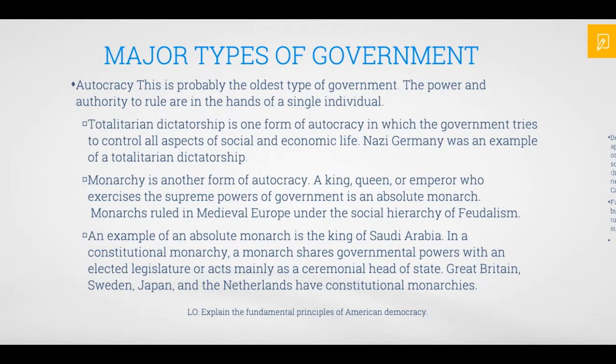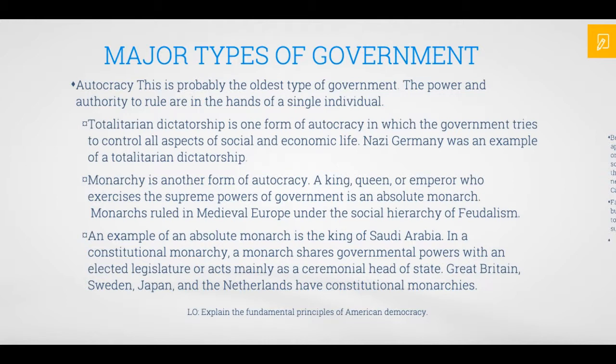So looking at the major types of government, you have an autocracy. This is probably the oldest type of government. The power and authority to rule are in the hands of a single individual. Some examples would include a totalitarian dictatorship. That's one form of autocracy in which the government tries to control all aspects of the social and economic life. Nazi Germany was an example of a totalitarian dictatorship.